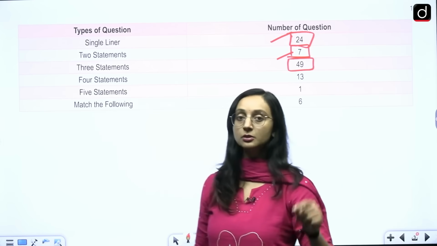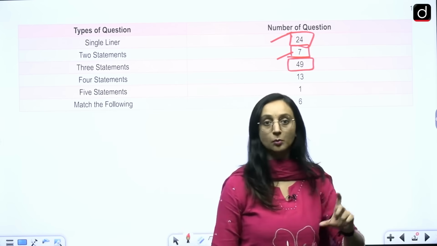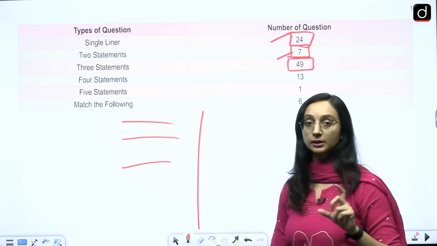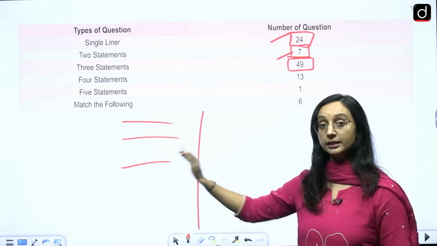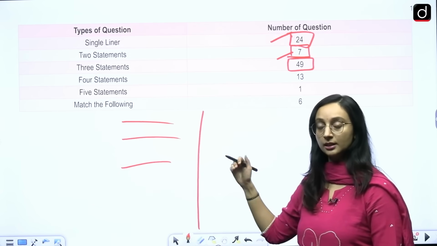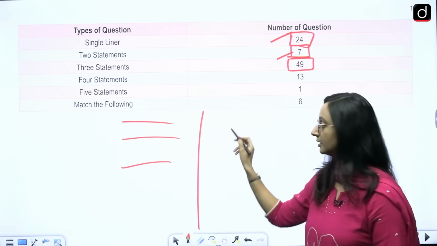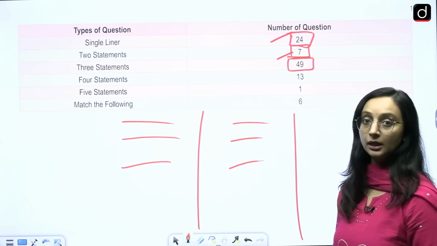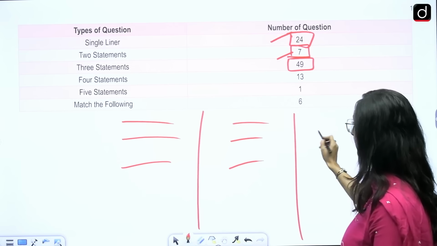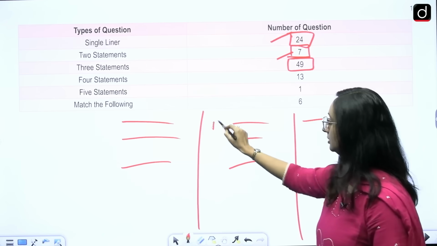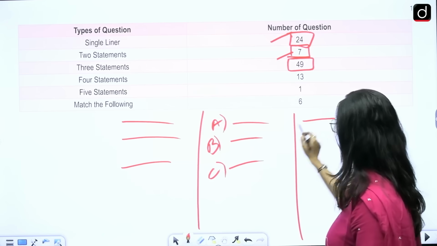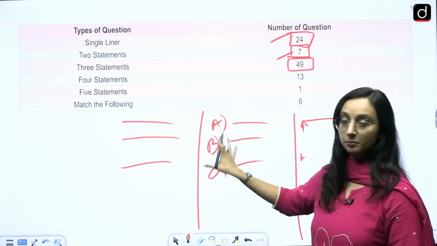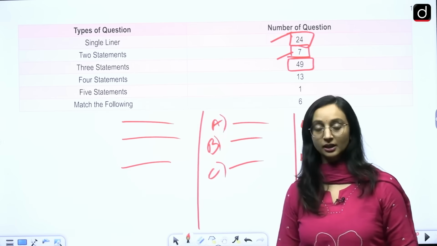And in fact, some of the questions were so long that there was a question in the form of 3 statements, 1, 2 and 3. Then we were talking about the statements and their suggestions, like statement 1 is suggesting this, statement 2 is suggesting this, 3 is suggesting this, contradicting this. So there were these 3 options, and then the final answer has to be chosen from this. That this option is correct, or that option is correct. So you actually had to evaluate this part based on that part. So it was very tricky, it was lengthy.